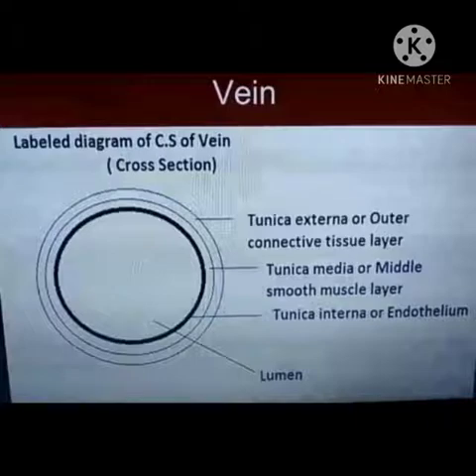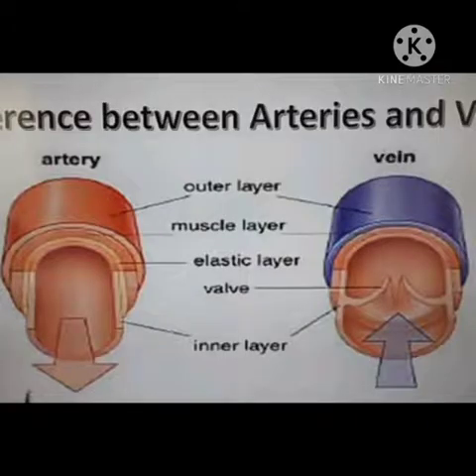Okay, now look at the structural difference between arteries and veins. Artery has a thick wall and narrow lumen. Veins have a thin wall and wide lumen. Arteries don't have valves, and veins have valves, right?